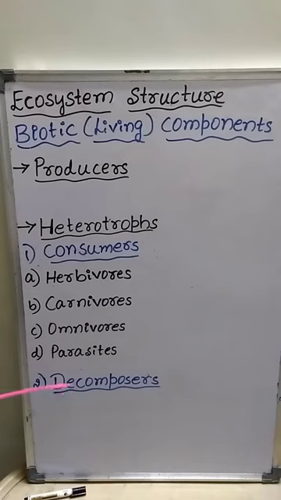There are two types of heterotrophs, consumers and decomposers.